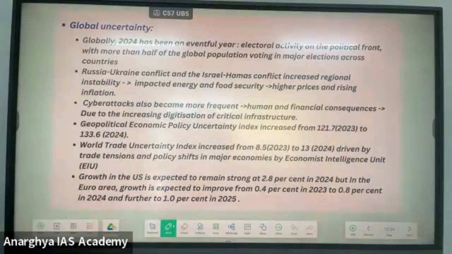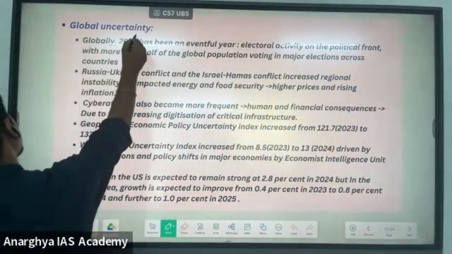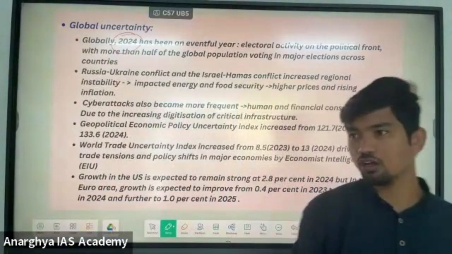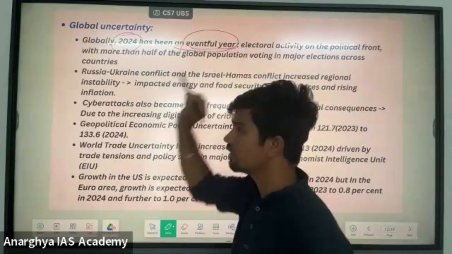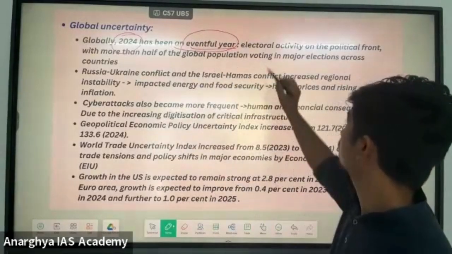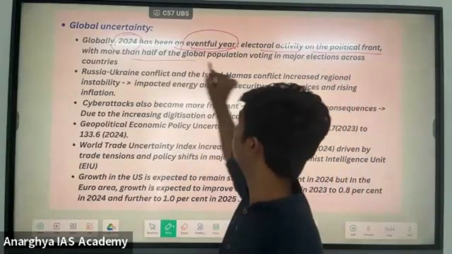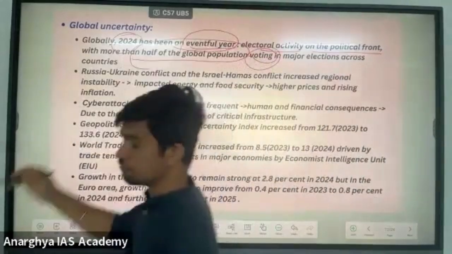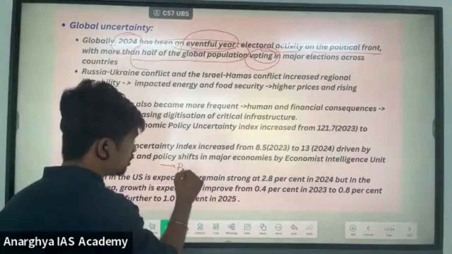And global uncertainty. As I recently discussed, globally, 2024 is basically an election year, an election eventful year. As I said, on the political front, more than half of the global population are involved in the voting process. Because of that, in many countries, parties have changed.